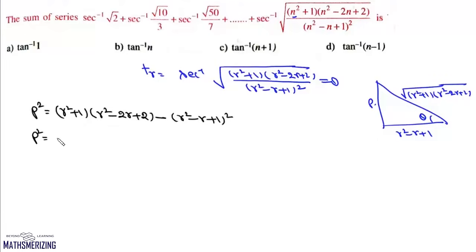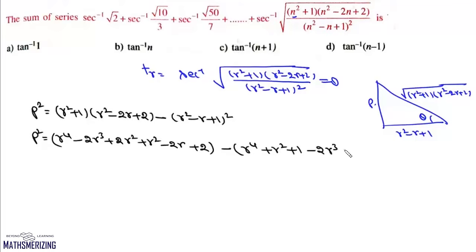So we'll write this as r to the power 4 minus 2r cube plus 2r square plus r square minus 2r plus 2, and then minus r to the power 4 plus r square plus 1 minus 2r cube plus 2r square minus 2r. Now here r to the power 4 will cancel, 2r cube will also cancel, and 2r square will also cancel, and minus 2r will also cancel, r square will also cancel.